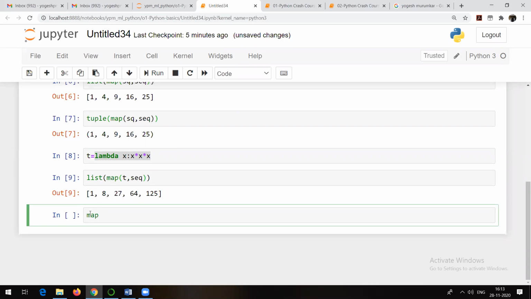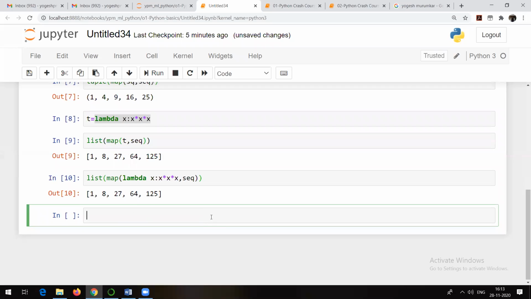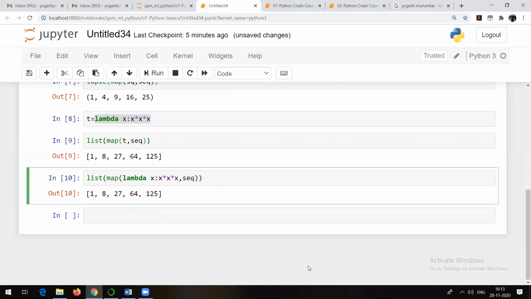So what I can do is write down the lambda expression on which data I want to apply it, on this particular data set. And as you want to see the result, go and typecast it with the help of a list, and then you will be able to see the same result, that is cube of each number in SEQ. That's what it is. This is how we can make use of map method or map function, right? Which is a ready-made method available in Python. I hope everyone is clear about map, right?